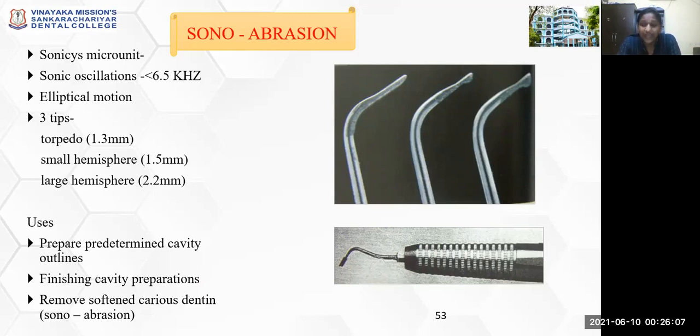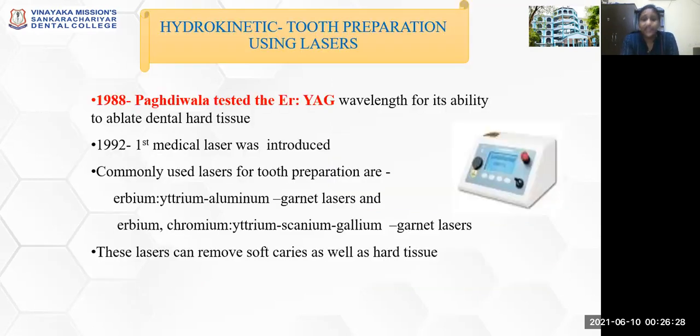Basically, for predetermined cavity outlines, sono abrasion can be used, and in order to finish your cavity preparations, to give a smooth and sharp finish, this sono abrasion can be used, and also to remove the soft dentin caries. These are all adjuncts to your conventional cavity preparation techniques.